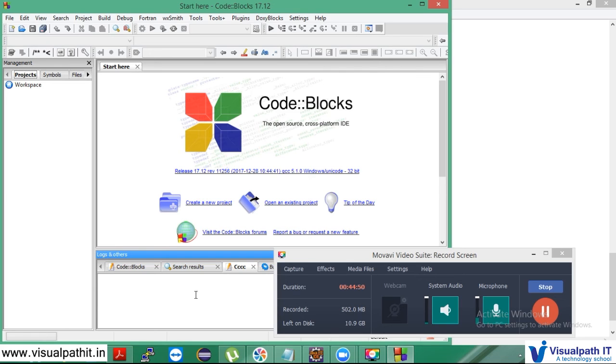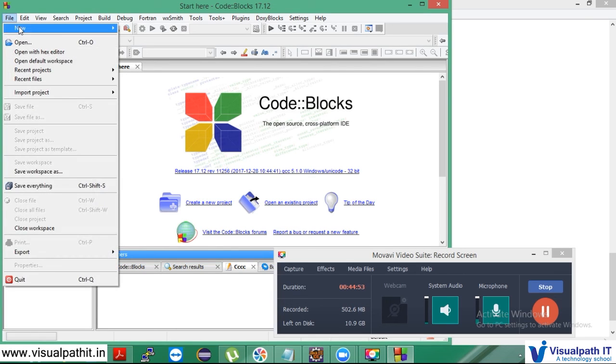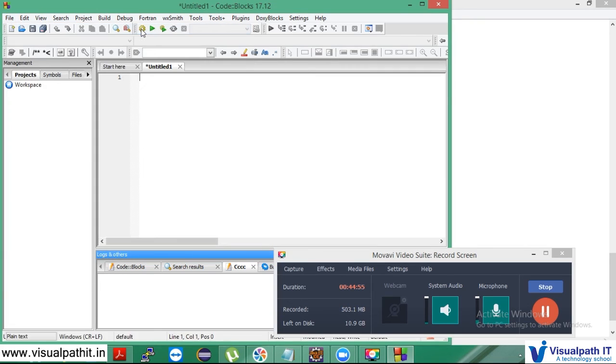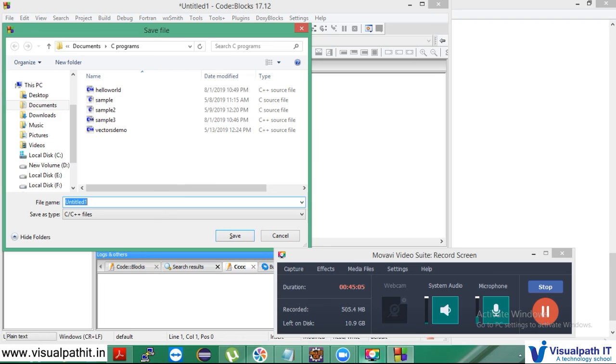And coming to writing a simple program, first I need to create a file: new, and then empty class, right? Let me just save. Once I save it, it will tell you what all the things are that I'm supposed to use. Give your file name a meaningful name, my first cpp. Then it automatically gives us the save as type. Let me use .cpp.